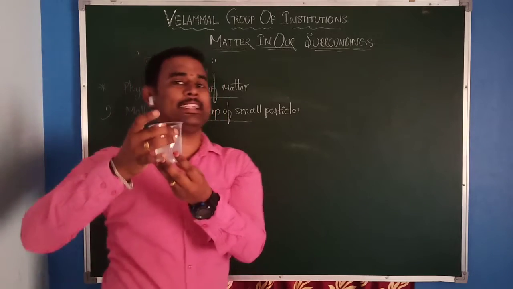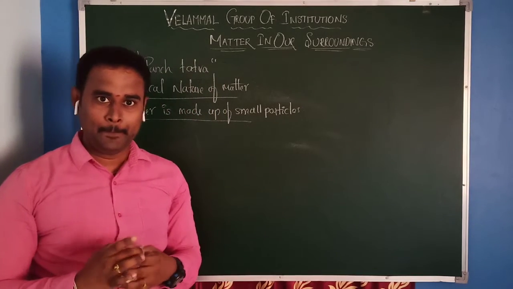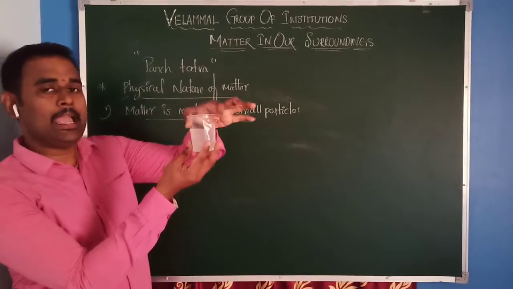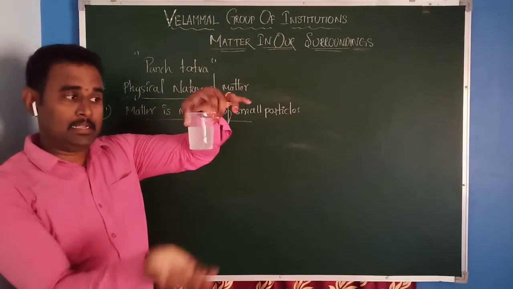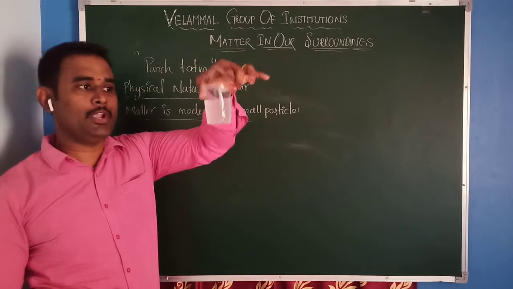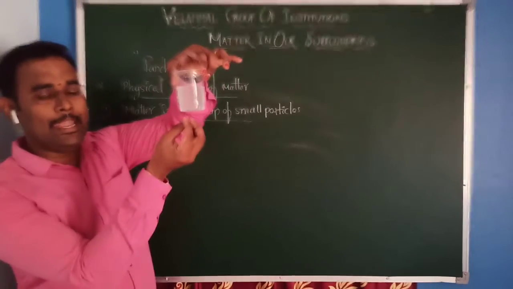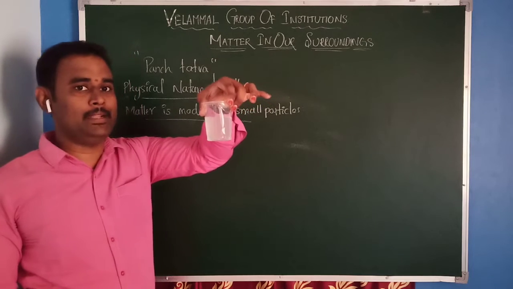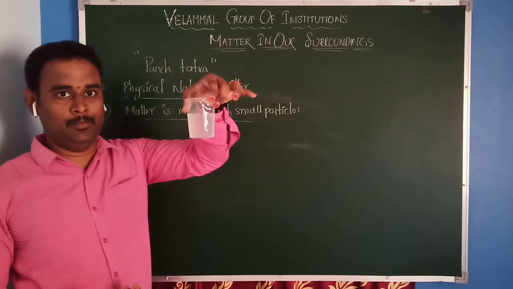Now based on this activity, before adding glucose, this was water, but after adding glucose, you can observe you can't see any glucose particles. Then where did the glucose particles go? What is happening?